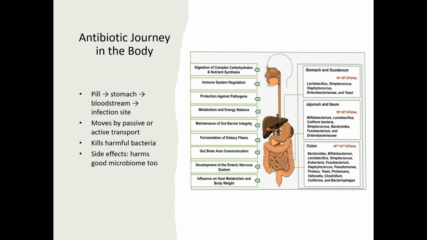And now, the journey of an antibiotic. So, what happens when you actually take in an antibiotic? When you swallow a pill, it dissolves in your stomach and small intestine. From there, drug molecules are absorbed into the bloodstream and carried throughout your body to the site of infection. Some antibiotics stay outside of cells, while others enter certain cells to reach hidden bacteria. How they get in depends on the drug. Some slip through membranes by passive transport, while others require active transport where energy is used to pull the drug in.